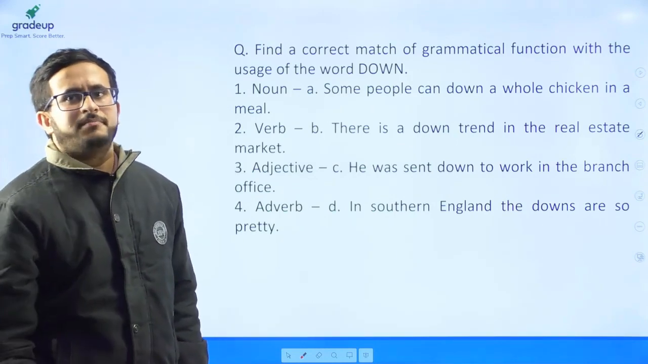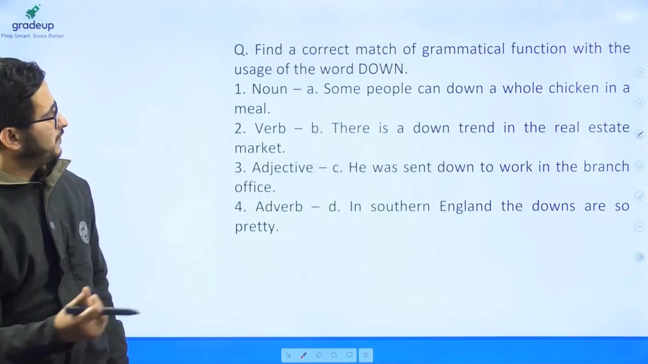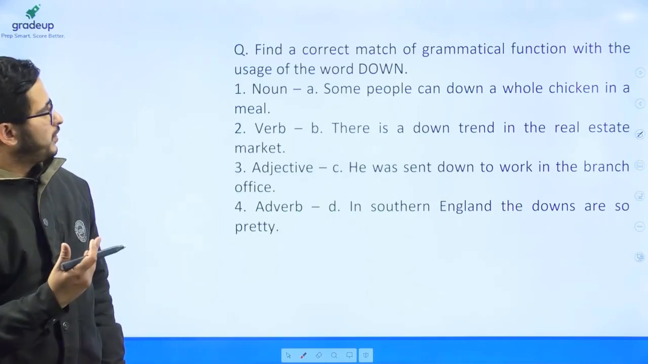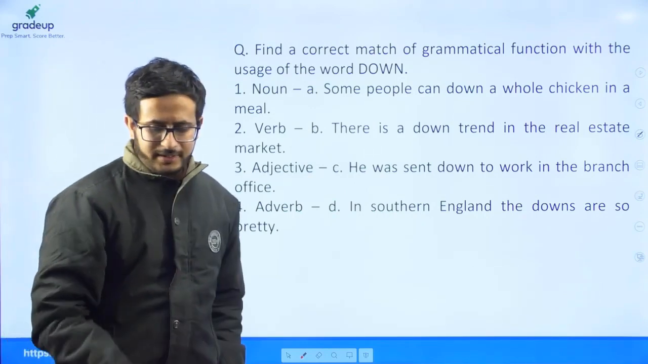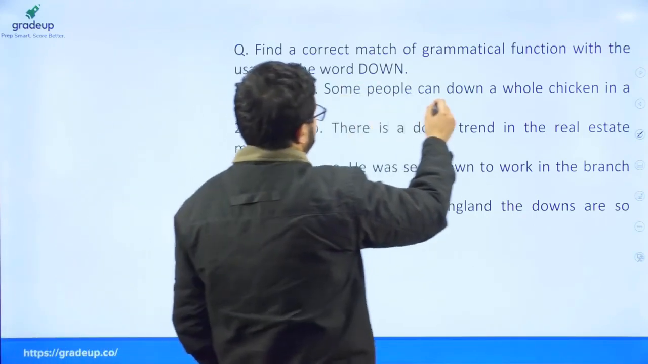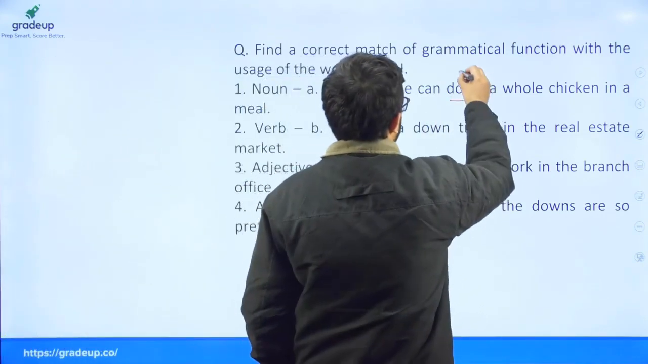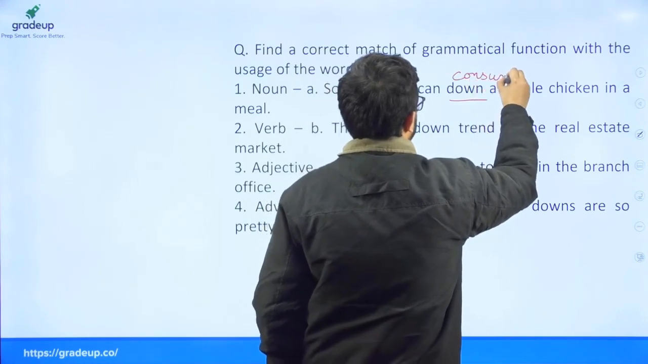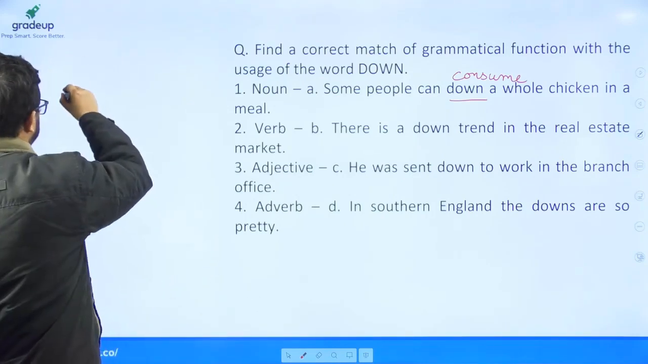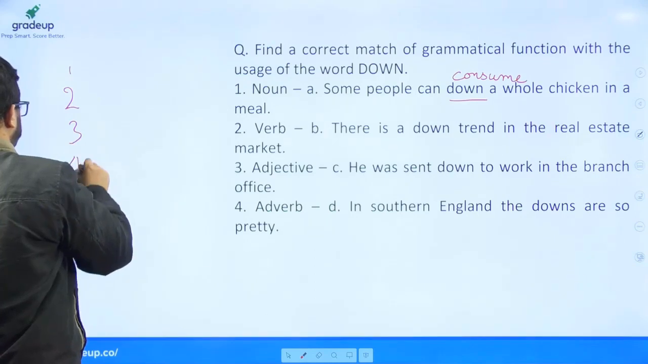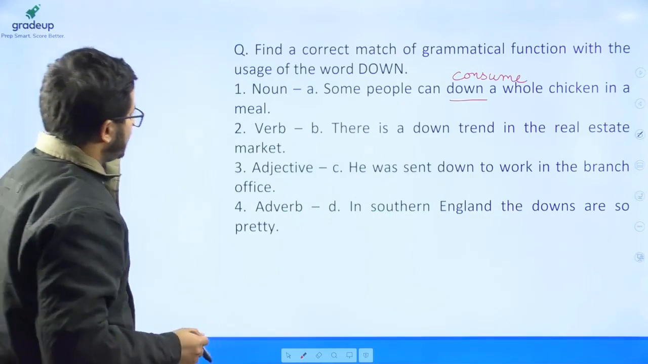Now there was a question on match the following. So there were four. The word down was used in four sentences, and one had to pick which function it represents. So let's look at the first sentence. Some people can down a whole chicken in a meal. Here the word down means consume, and it is a verb. Hence, for two we have sentence A.